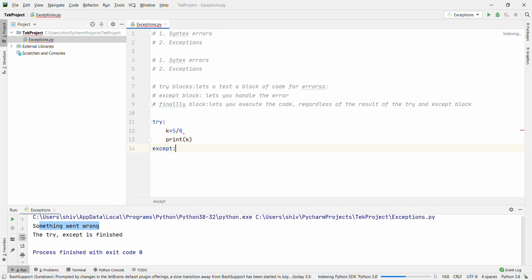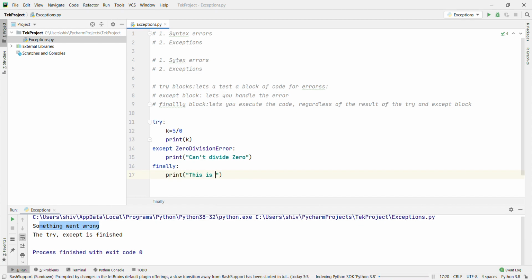Except ZeroDivisionError: print can't divide by 0. Okay, finally: print this is always executed.